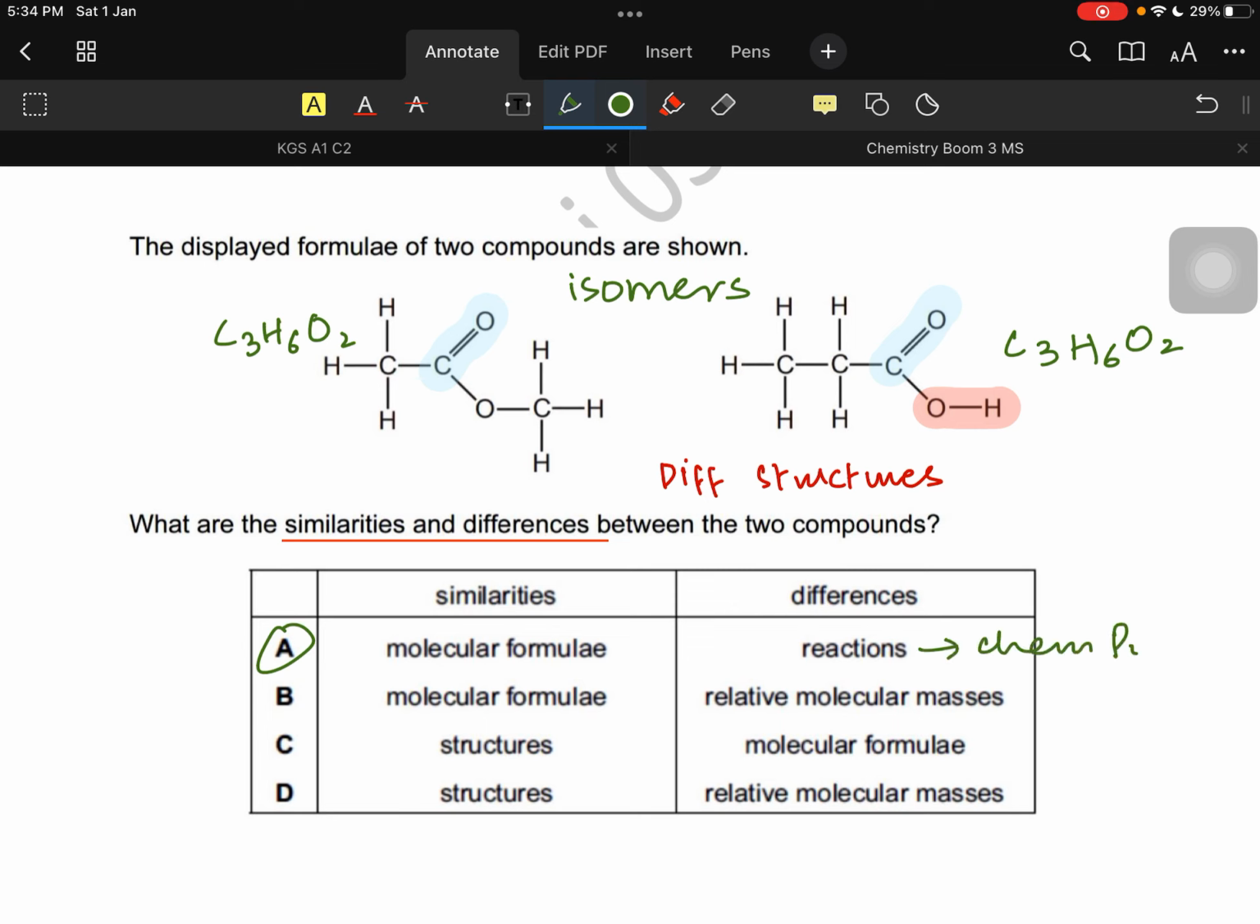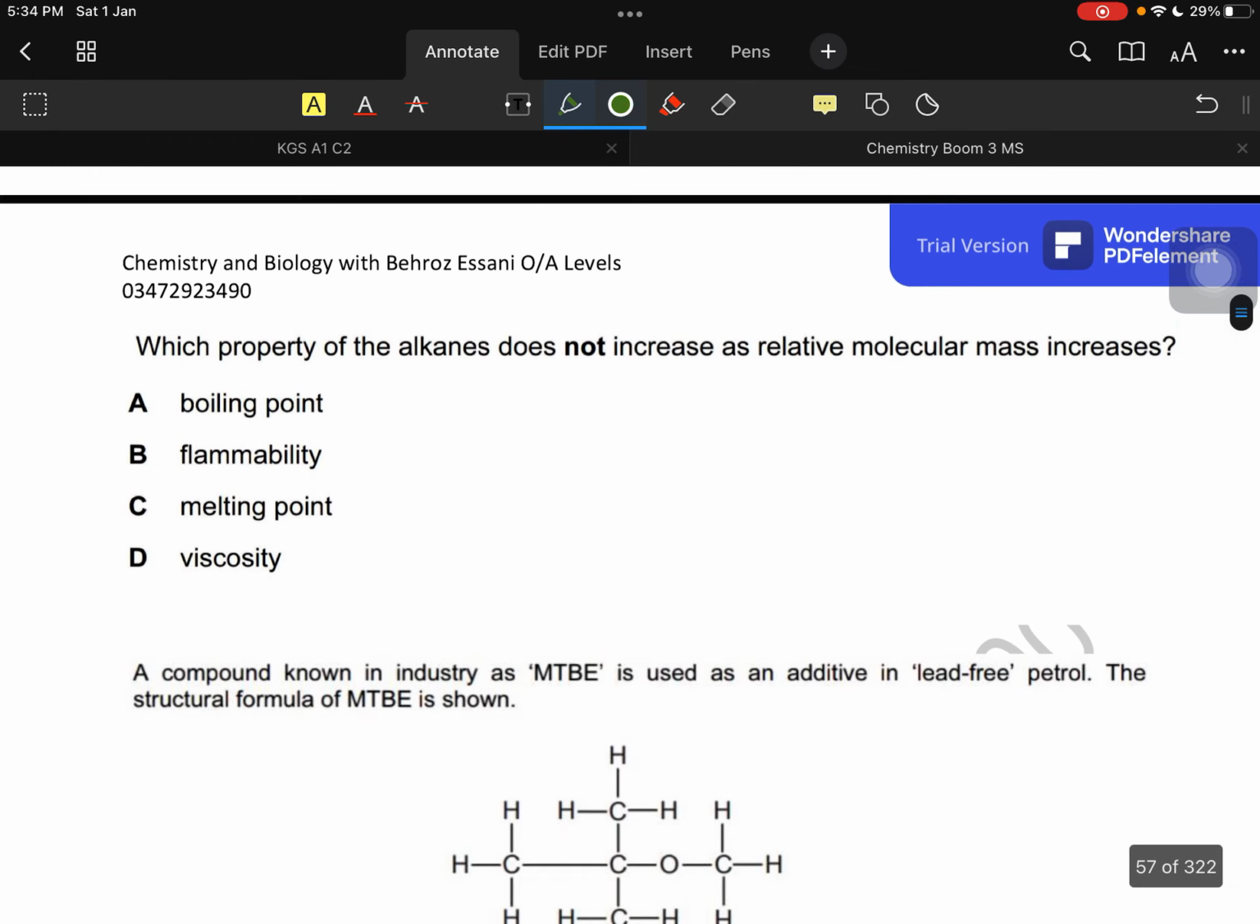Their chemical properties would be different. They don't have same structure. They have same formula, but their masses cannot be different. So A is the right answer, where they have same molecular formula, but apparently their reactions would be different.